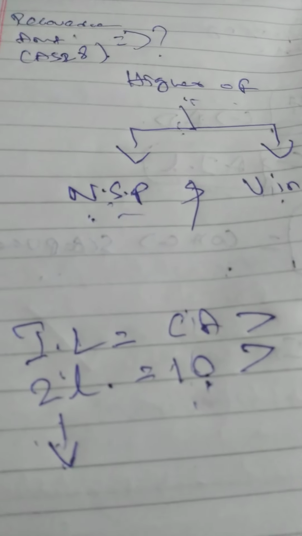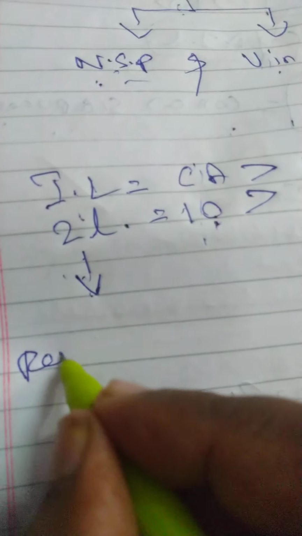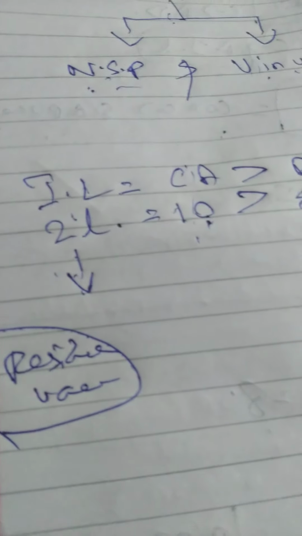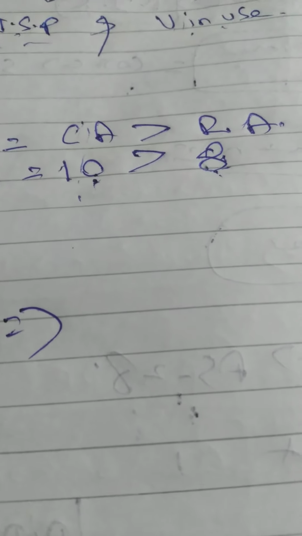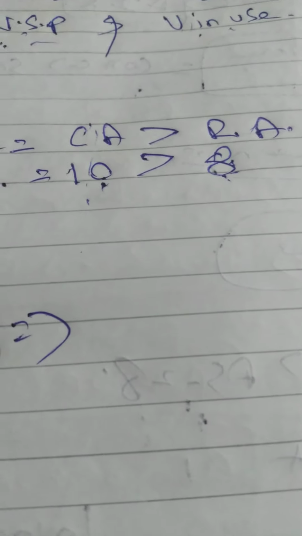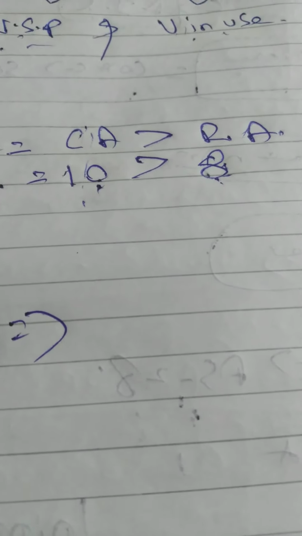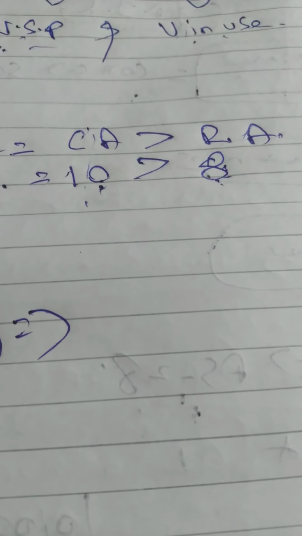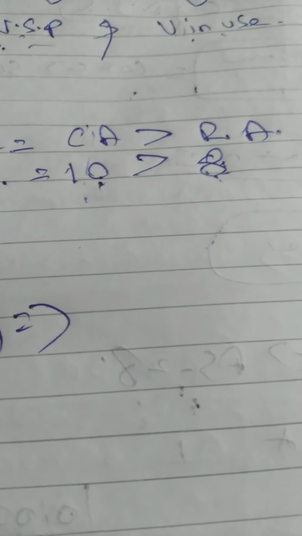Okay, so we will proceed further. Then what is the next thing? Residual value. What is this residual value? If we can expect anything after the useful life of the asset, if we sell in the market, if we get anything, got it or not? After the useful life of the asset, we used the asset fully. After the life of the asset, if we sell in market, we will get some scrap value. That is residual value. Okay.